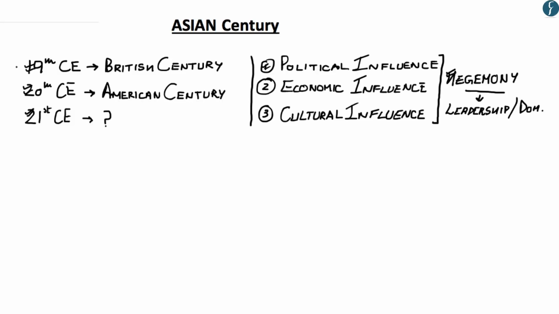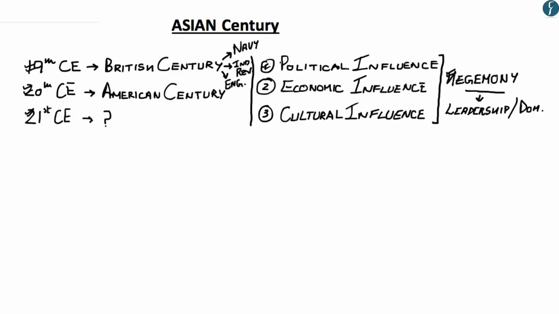So in the 19th century, the British Empire was able to establish its hegemony over other countries. One example of its political influence would be its large naval base. In terms of its economic influence, it would have been its ability to lead the Industrial Revolution. And in terms of its cultural influence, it would have been its implementation of the English language.